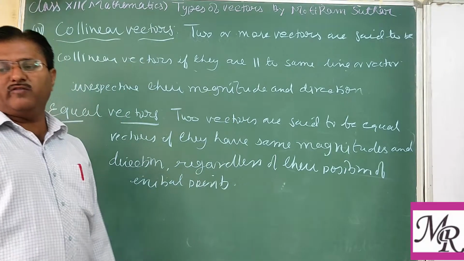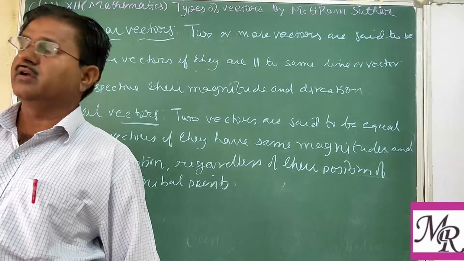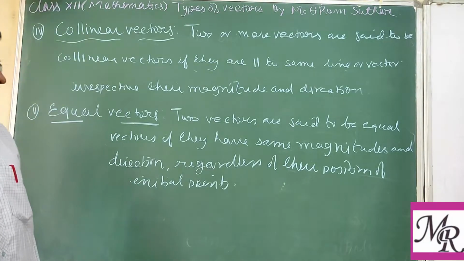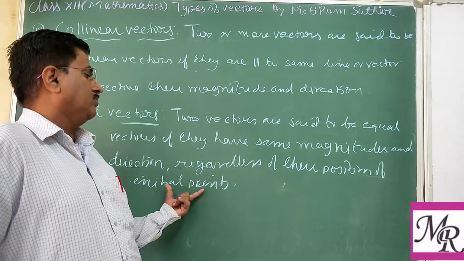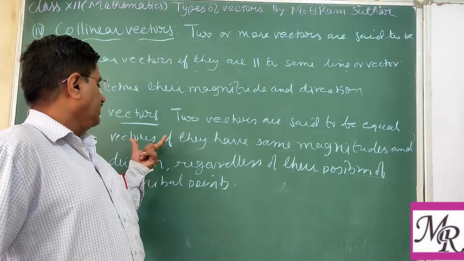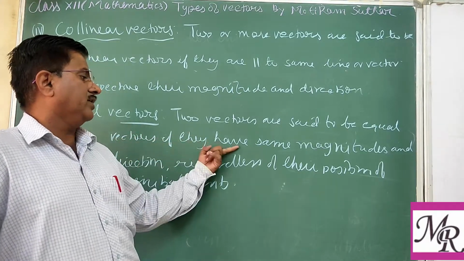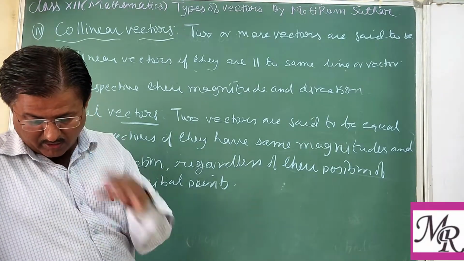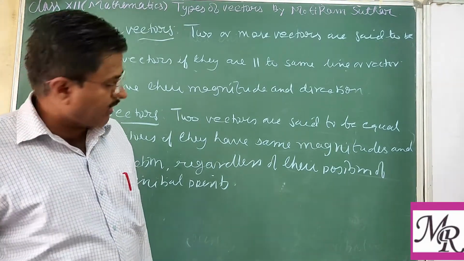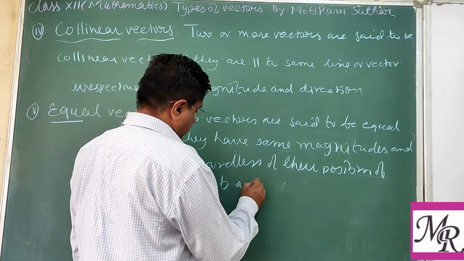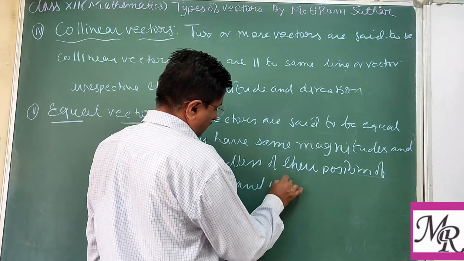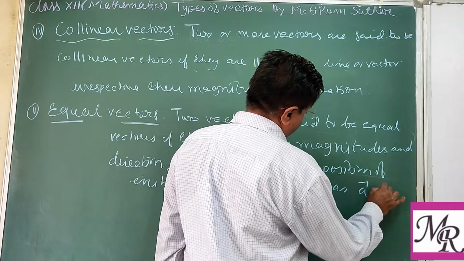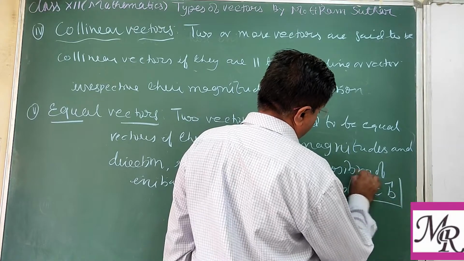The initial point may be different. Regardless of the position of the initial point means they may have different initial points. But the important thing is they should have the same magnitude and same direction. So such types of vectors are known as equal, and written as vector A equal to vector B.